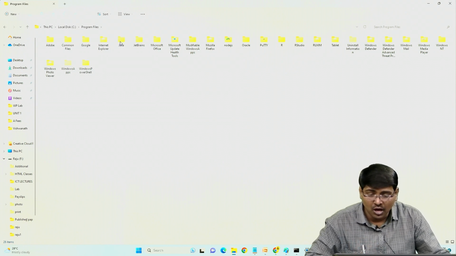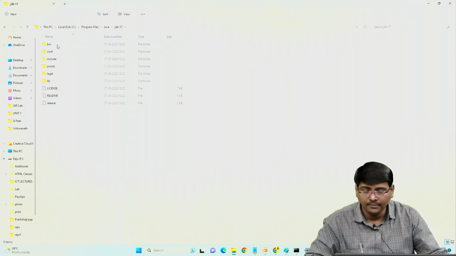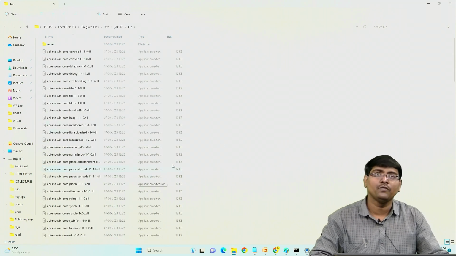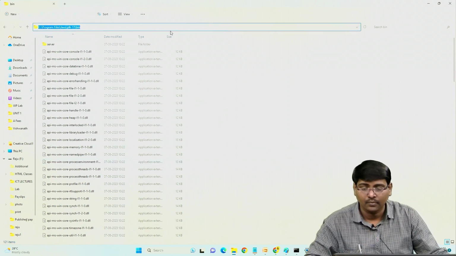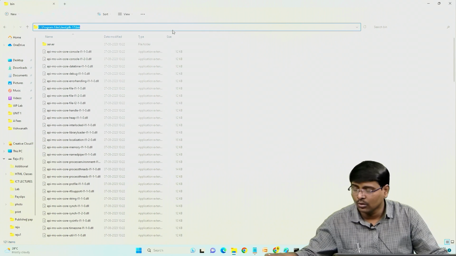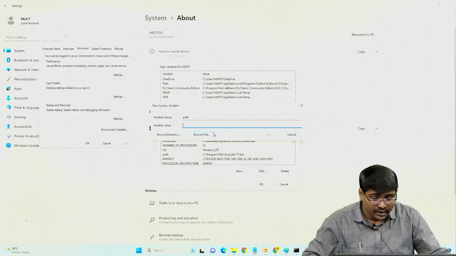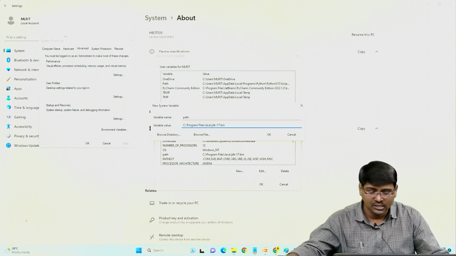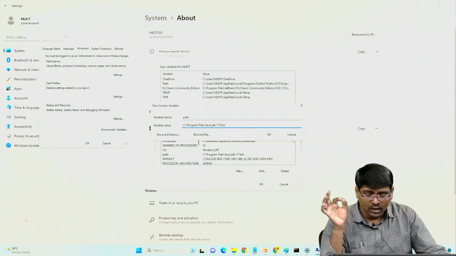Here the Java folder is there, in that the JDK, and then select bin. This is the place where all your programs are stored. Simply click on this, Ctrl C, and go to the path. Here at the variable value, paste this one and give a semicolon. Okay, next OK, OK, and then OK.